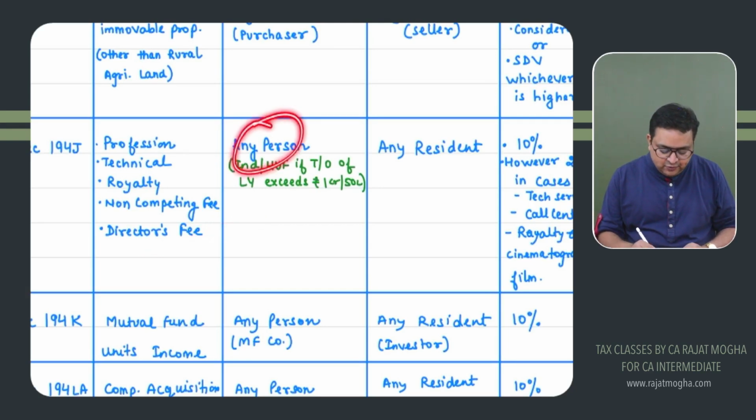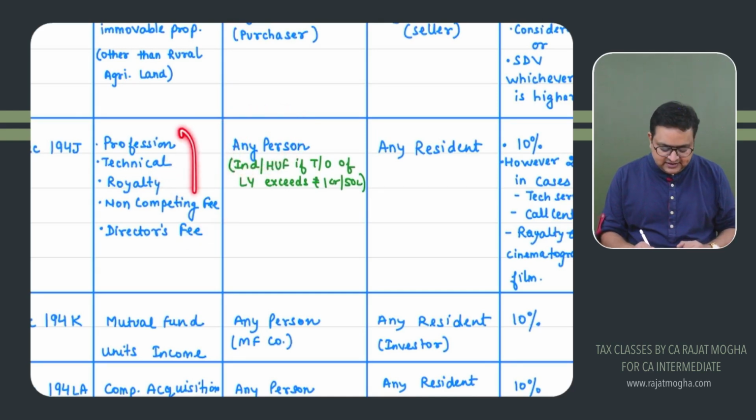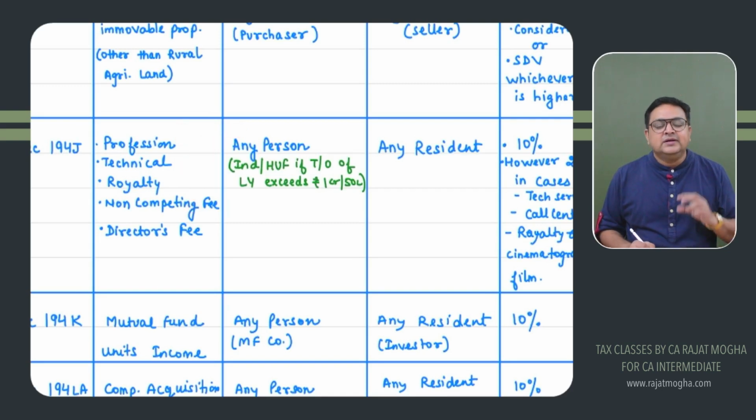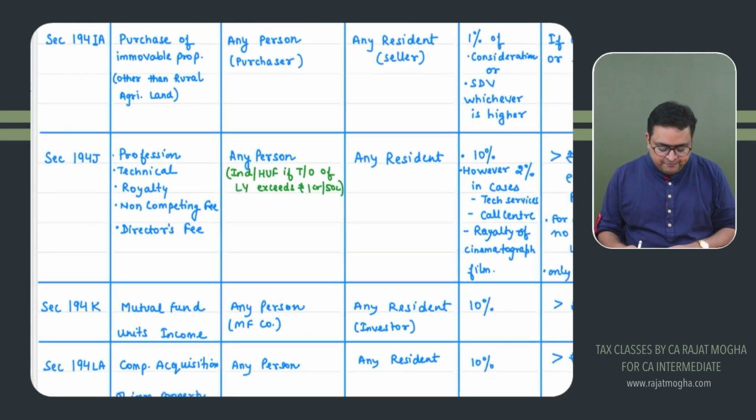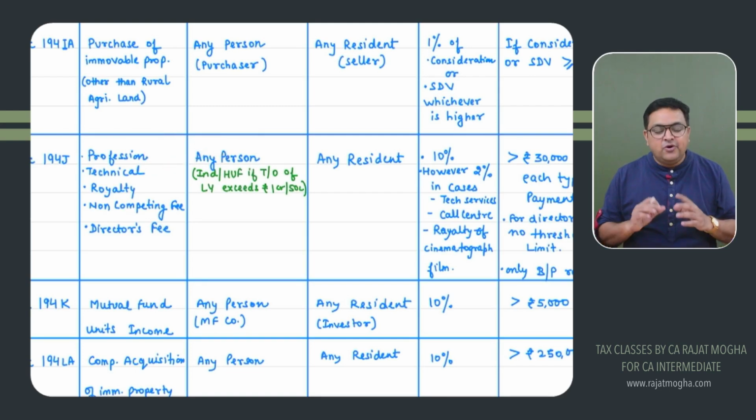So any person who is paying professional, technical, royalty, non-competing fees, director fees is generally paid by company, but these things can be paid by any other person also. They will be deducting TDS. Provided 194J is similar to 194C, here only the amount which you are paying should be of your business nature. The professional fees you are paying, the technical fees you are paying, the royalty fees you are paying should be related to your business or profession.